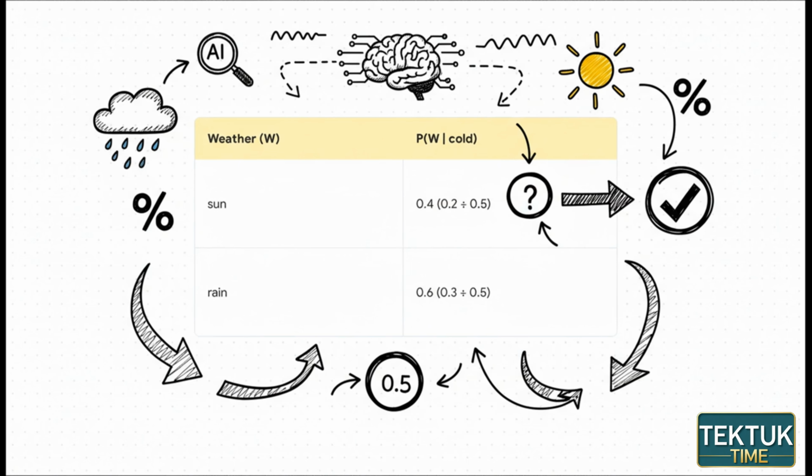We take each probability from our selected rows, and we divide it by our new total, Z, which was 0.5. So 0.2 divided by 0.5 becomes 0.4, and 0.3 divided by 0.5 becomes 0.6. And just like that, we have brand new, updated beliefs. Given that it's cold, the AI now believes there is a 60% chance of rain, which is a massive jump from its original belief of just 10%. It has literally learned from experience.